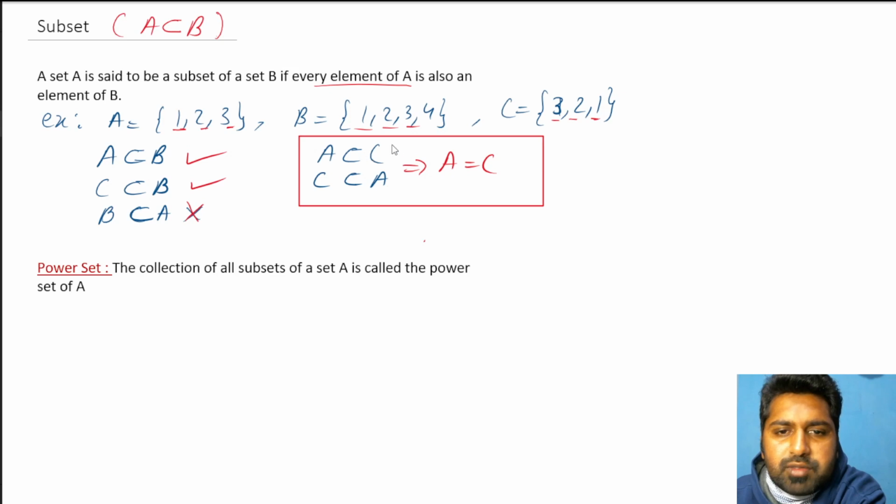But the point is, usually when they want to ask you this, they will not give you set A and set C. They will give you this condition only: if A is a subset of C and C is also a subset of A, what is the conclusion that you can draw? The conclusion is that set A and set C are equal, and this is justified based on the example. Okay.